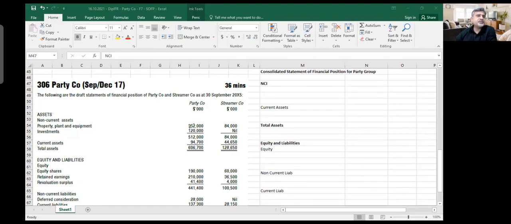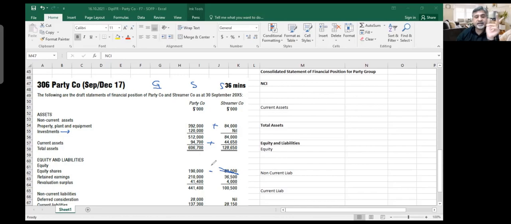There are some intragroup things which you need to cancel. Generally, on your balance sheet, remember that these are single company financial statements, okay? These are not group. When you make the group balance sheet, the investments which you make in the subsidiary are cancelled out. Consolidation is the process of adding together parent non-current asset plus subsidiary non-current asset, parent current asset plus subsidiary current asset, minus some intragroup things. Generally it is plus, but there are some minus as well. But this share capital, you will never add. You will never say parent share capital plus subsidiary share capital. We will ignore this thing, okay?